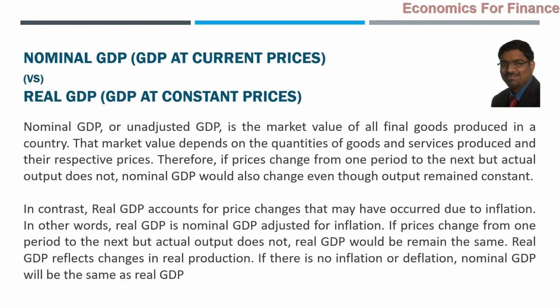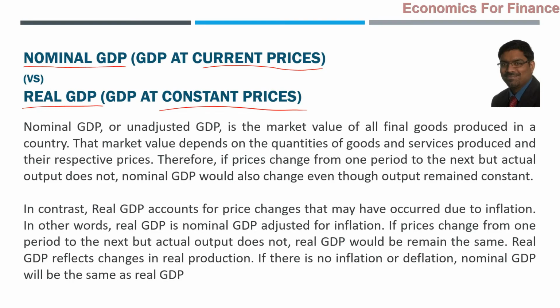Now there is a deviation here, a small deviation, an important concept with a definite possibility of being asked as a question. What is the difference between a nominal GDP and a real GDP? GDP at market prices, fine, but which market prices? Current market prices, or constant market prices? If it is at current market prices, which is normally the case, that is called nominal GDP.